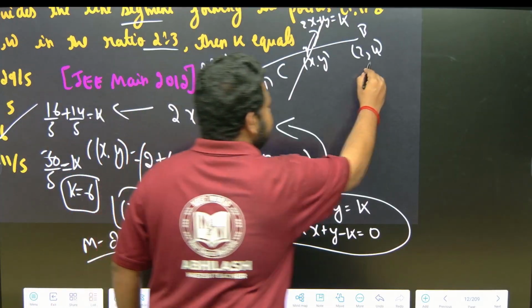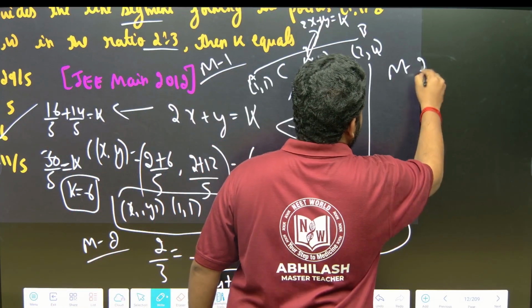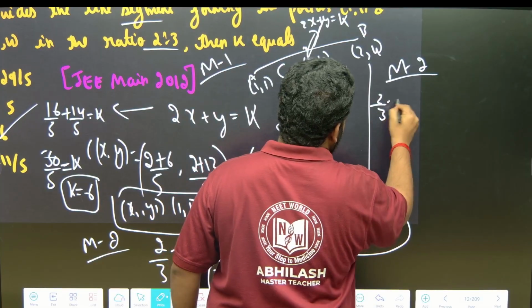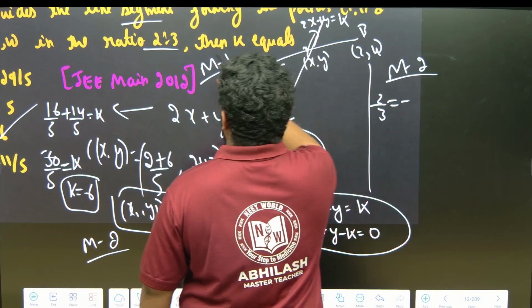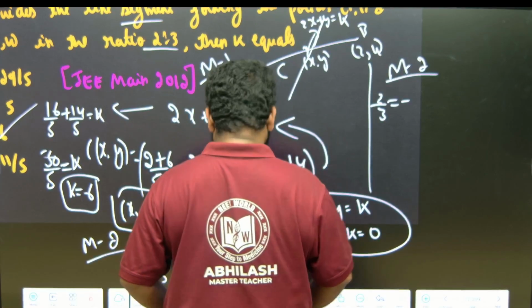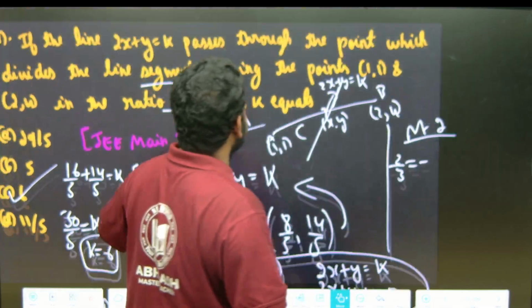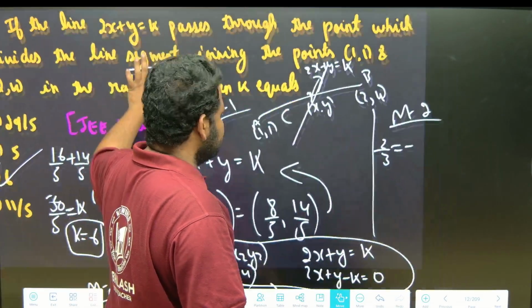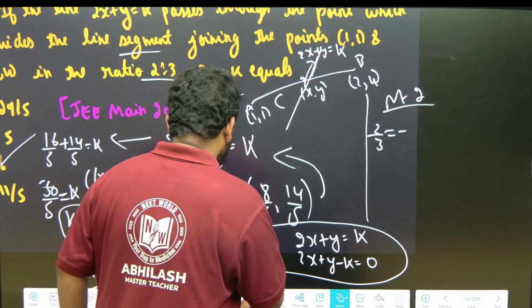If I use the second method, see here, method 2, it is nothing but ratio is 2 is to 3. I will just put the values. What is the value of (1, 1)? That is, the first point is (1, 1). The line that is given is 2x plus y is equal to k. So this point 1 will become